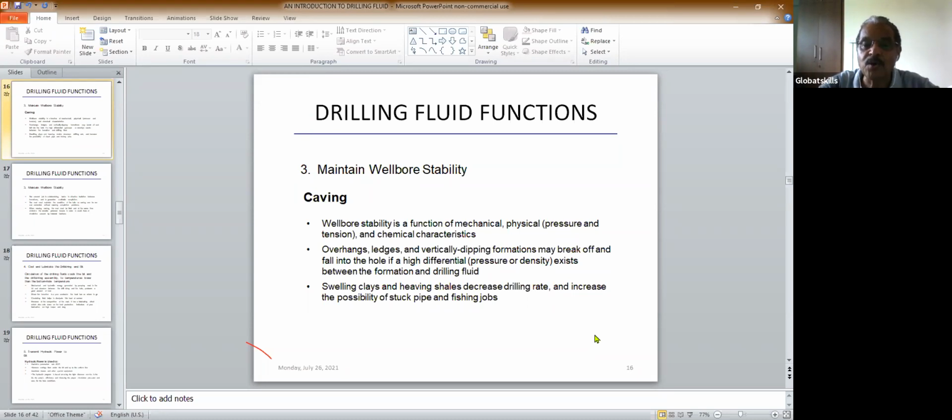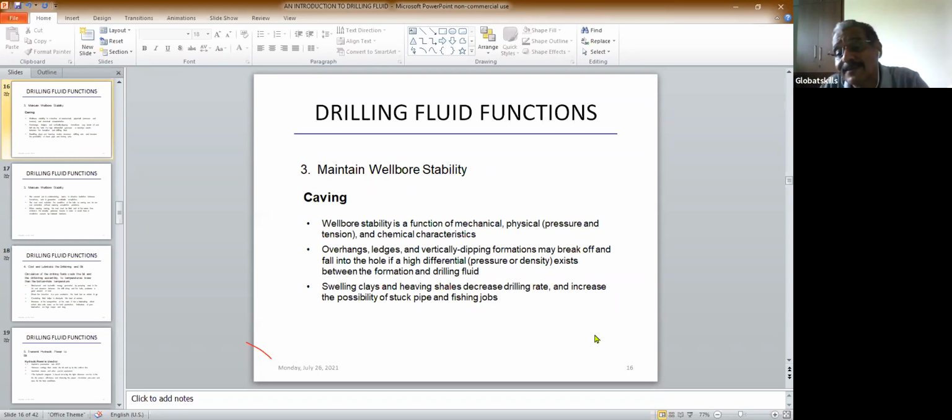So swelling of the clay and heaving of the shales will decrease the drilling rate and increase the possibility of stuck pipe and fishing jobs. Fishing, again, is a new term. We'll discuss fishing later. There are a lot of new terms coming. I'm not going into detail on the new terms, I'm just giving you the basic introduction. Those new terms we'll discuss as we go ahead in the future classes.